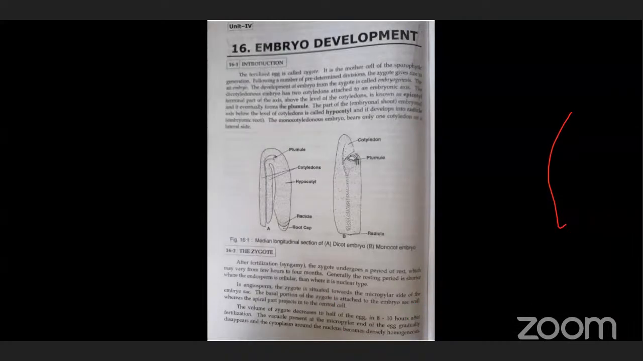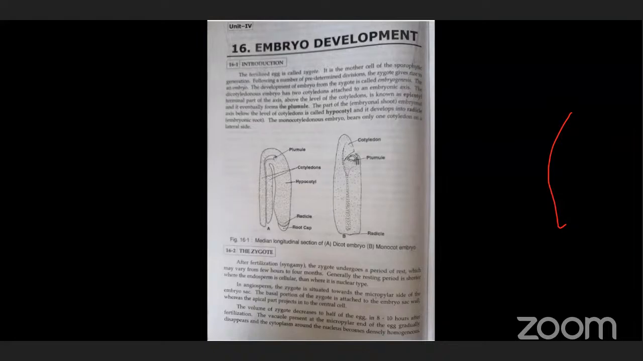How is it formed? After fertilization or syngamy, the zygote undergoes a rest period, which may vary from a few hours to 4 months. Generally the resting period is shorter where the endosperm is cellular than when it is a nuclear type.